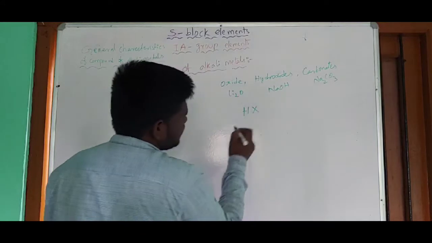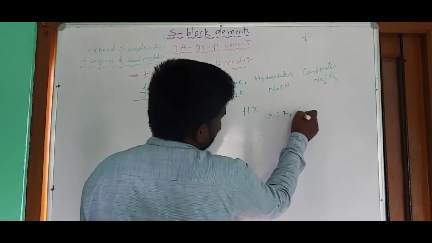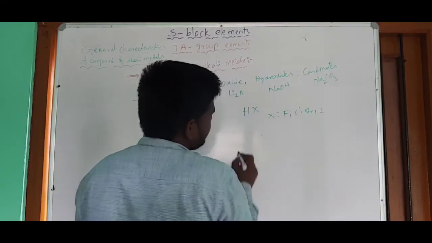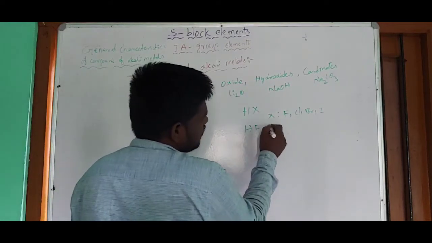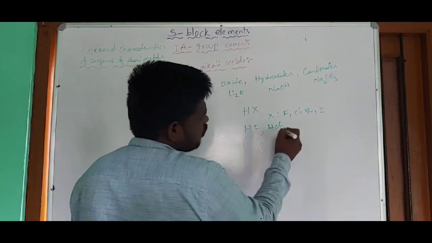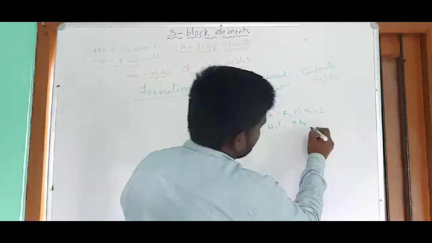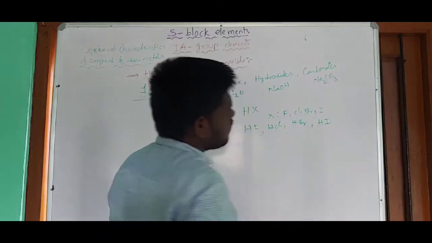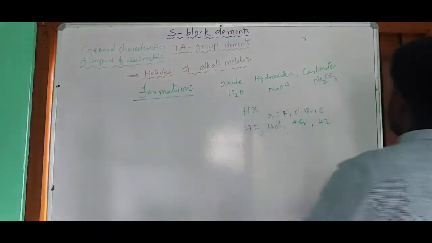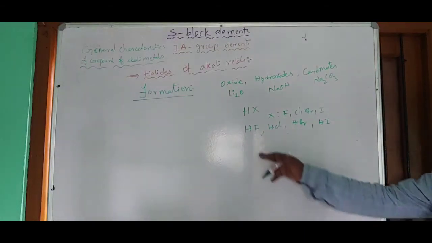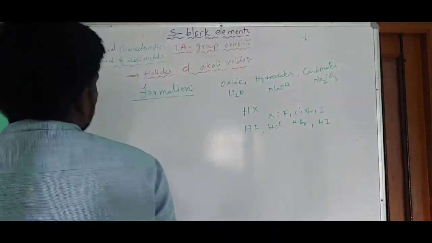So now here X means what? X means fluorine or chlorine or bromine or iodine. HF is known as hydrofluoric acid, HCl is known as hydrochloric acid, HBr is known as hydrobromic acid, and HI is known as hydroiodic acid. When these oxides, hydroxides and carbonates are treated with the hydrohalic acids, we can get the halides of alkali metals.